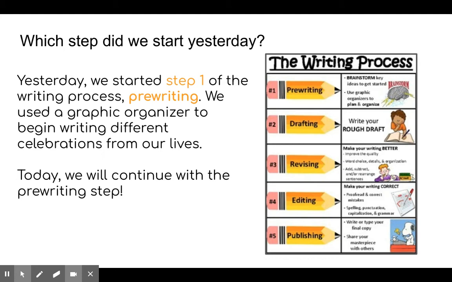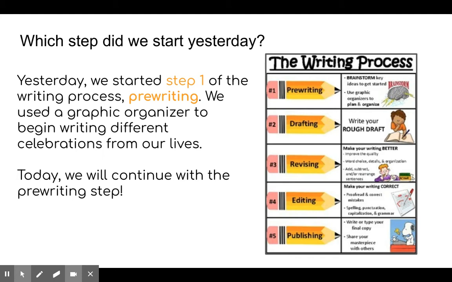We used a graphic organizer to begin writing the different celebrations from our lives. So we wrote things about maybe Christmas, a birthday. You could have talked about Thanksgiving, New Year's Eve. There are so many different celebrations that you could have written on your brainstorming page.